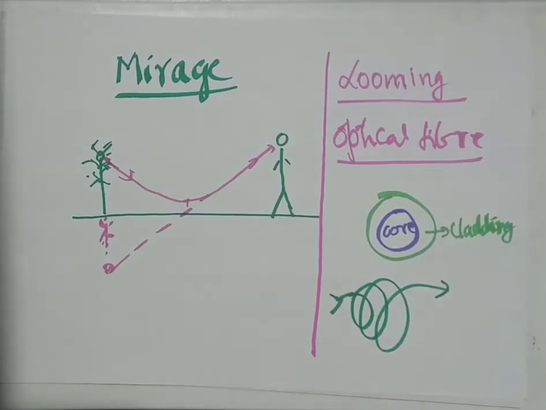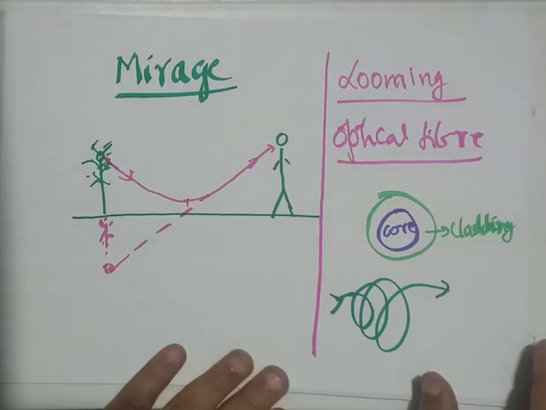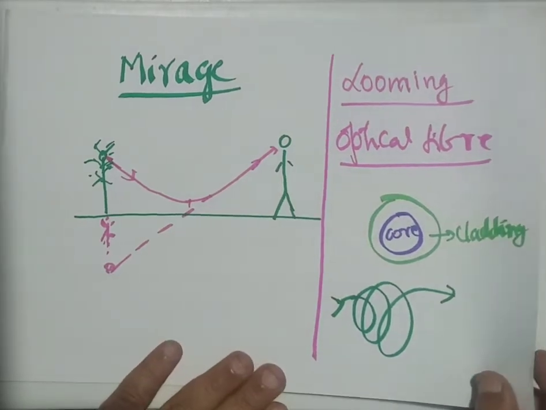So, it seems there is a violation of the property of light, that light propagates in a straight line, because once light enters this tube, it goes on traveling inside the optical fiber and comes out. Why does this come out like this, is to be learned now. That is where we learn the working of optical fiber.